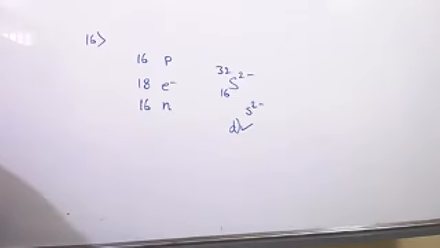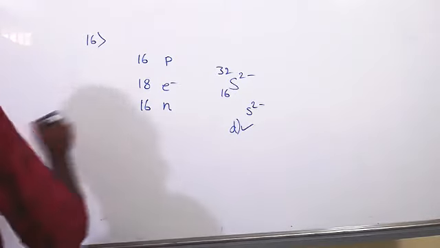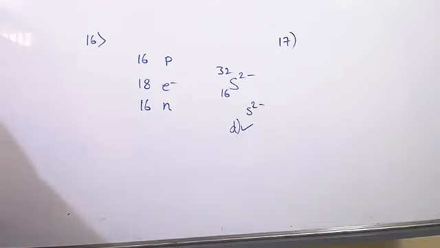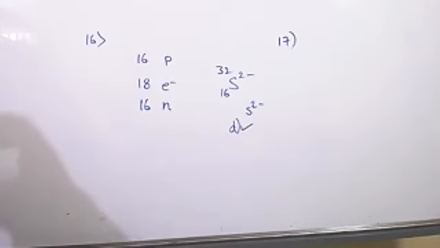Next question to Srinidhi. Question number 17. Which of the following pairs is isoelectronic? Option A, neon, chlorine. Option B, calcium 2 plus, fluorine minus. Option C, magnesium 2 plus, potassium plus. Option D, nitrogen 3 minus and sodium plus. So what is the correct answer?